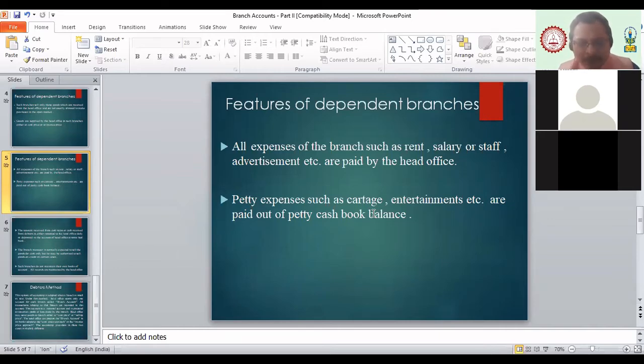Is this clear, everyone? For each and every expense the branch is doing, they have to give a record of that to the head office, and accordingly whatever amount they spend out of petty cash is given by the head office to the branch. Is this part clear, everyone? Yes, sir.